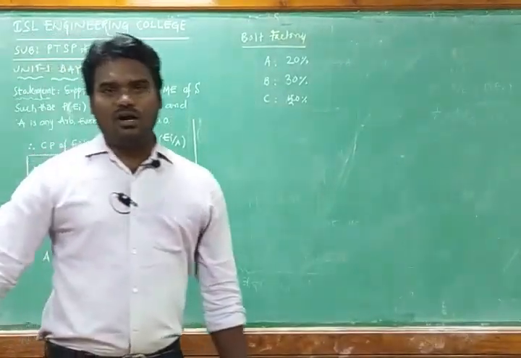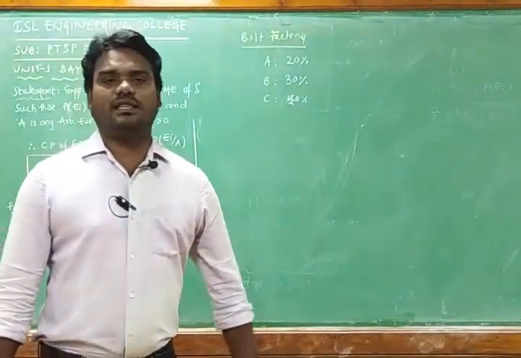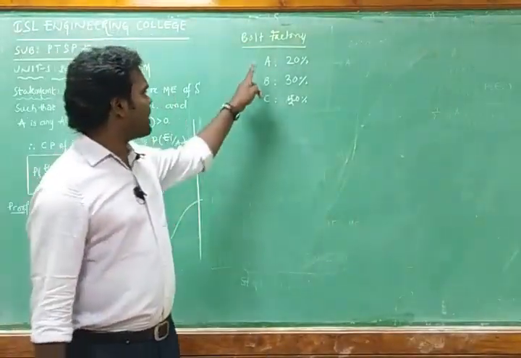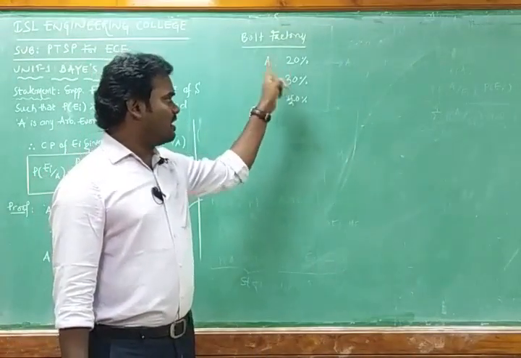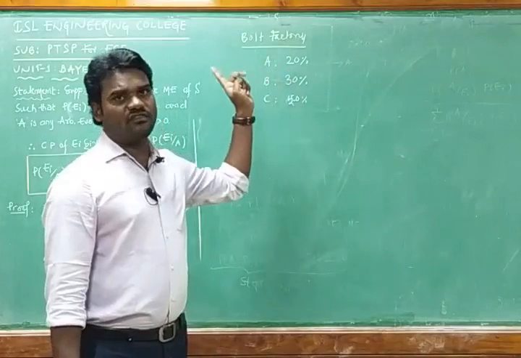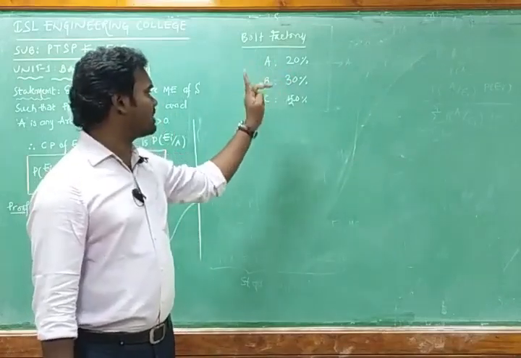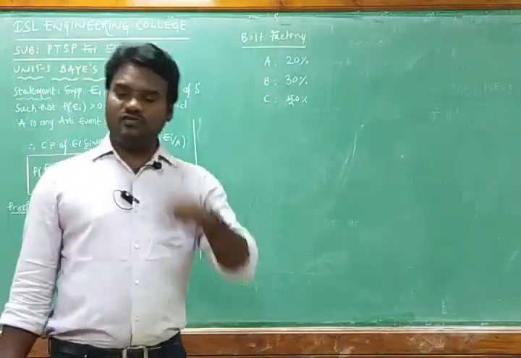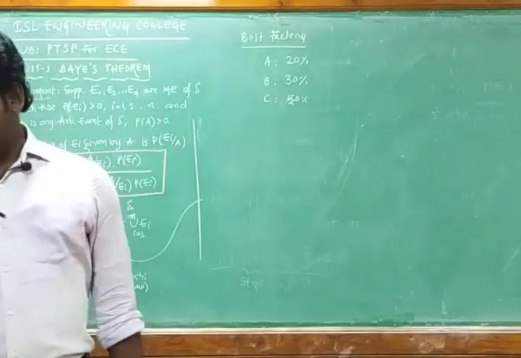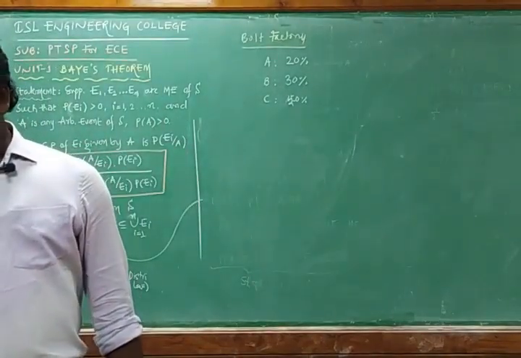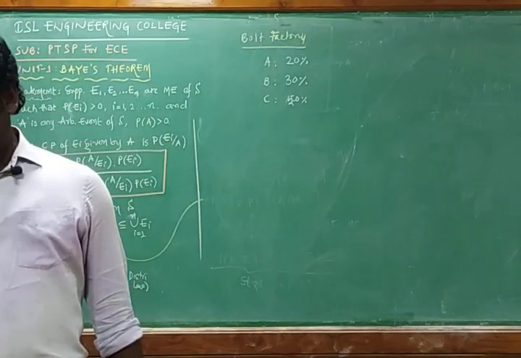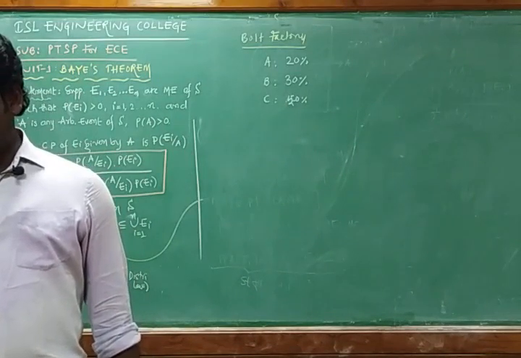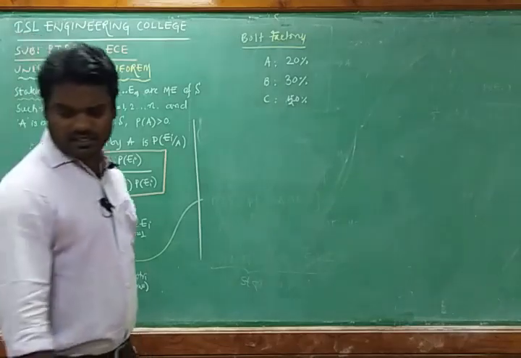We have a bolt factory with three machines named A, B, C. Machine A manufactures 20% of the total, machine B manufactures 30%, and machine C manufactures 50%. Of their output, 6%, 3% and 2% are defective.